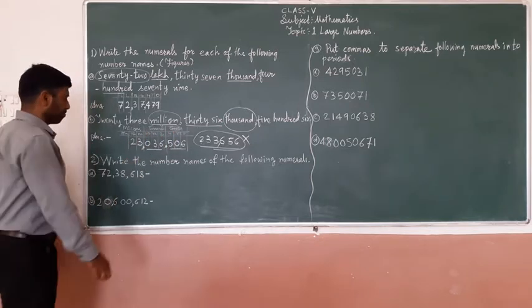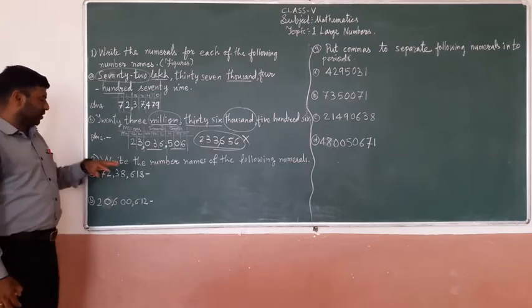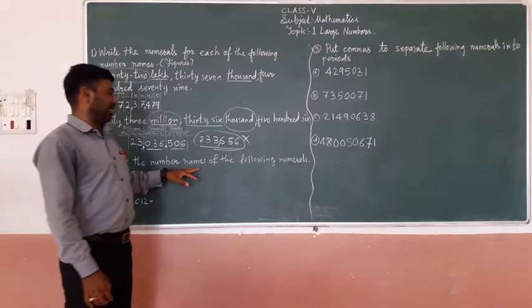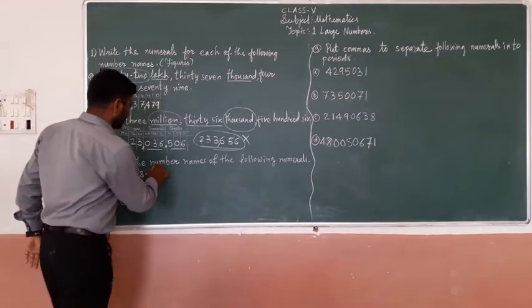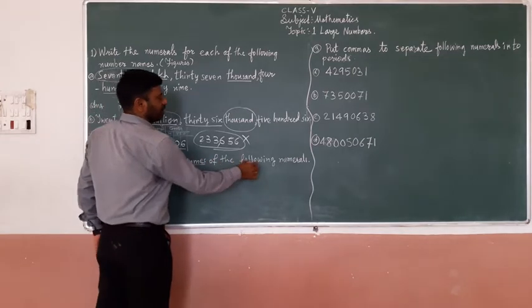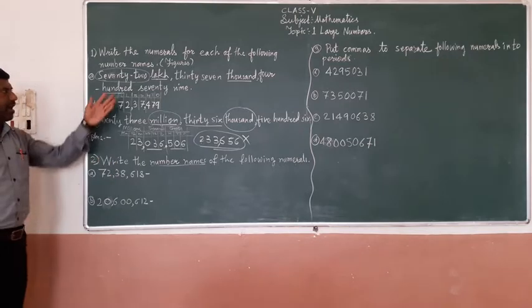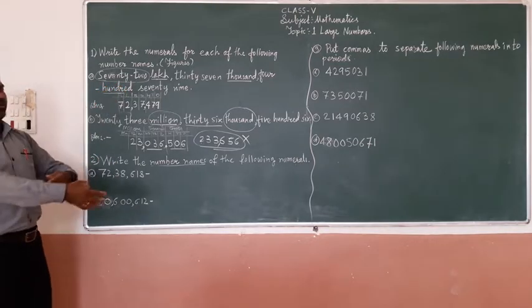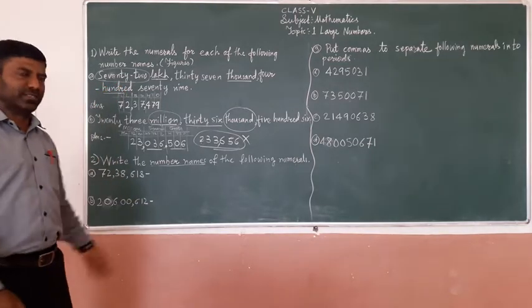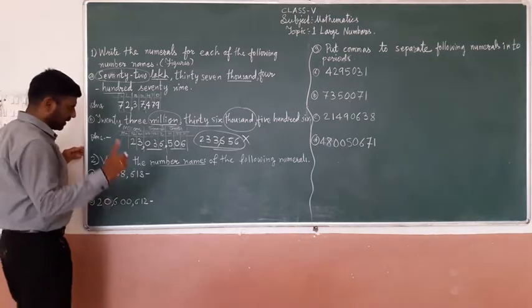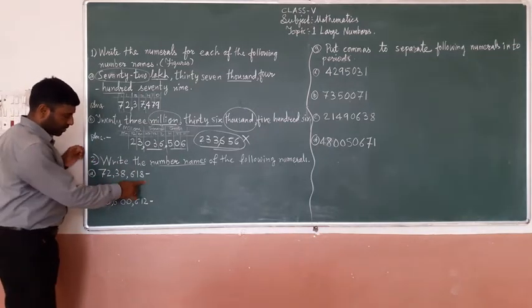Understand? Now, next question. Write the number names of the following numerals. Numerals are given; you have to convert them into number names, means words. Very simple. Observe keenly.